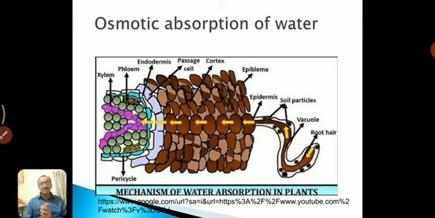The osmotic pressure is mostly generated in the cell sap, and the cell sap of the root hair is generally higher than the osmotic pressure of the soil water. When osmotic pressure is higher in the cell, only then can the cell absorb water.